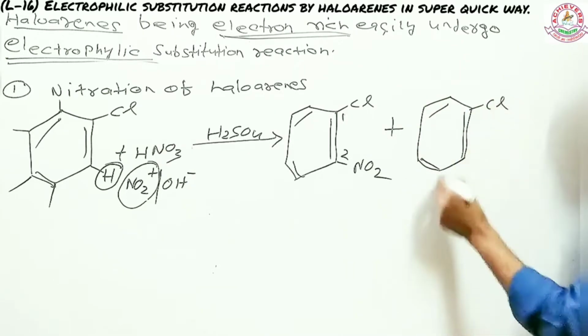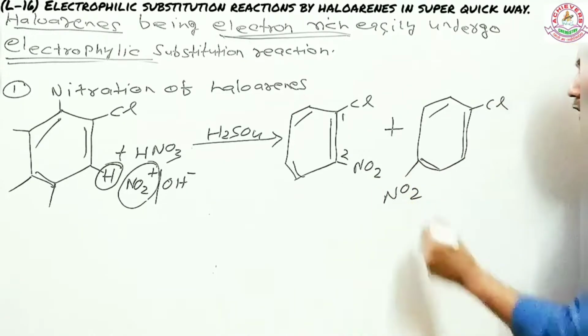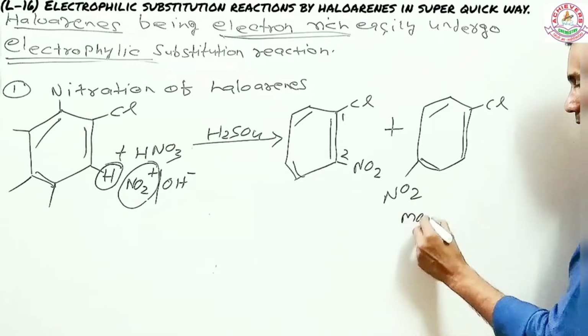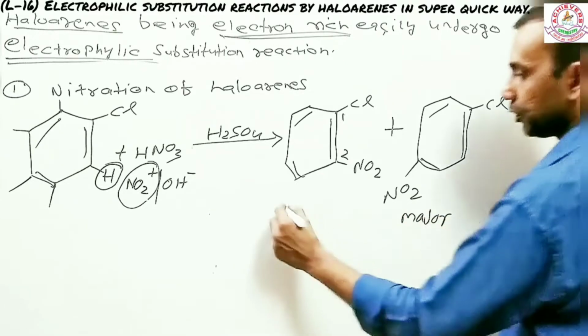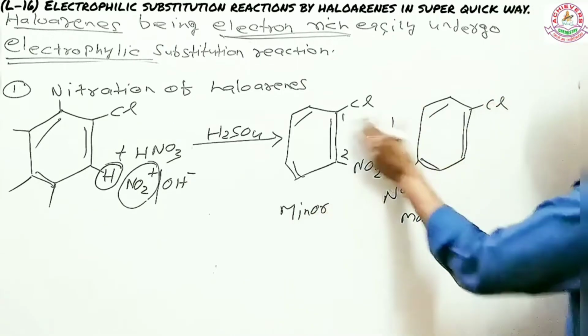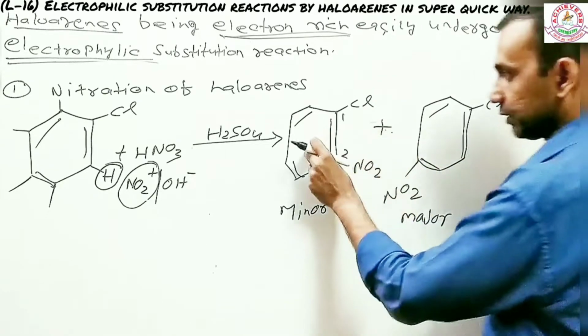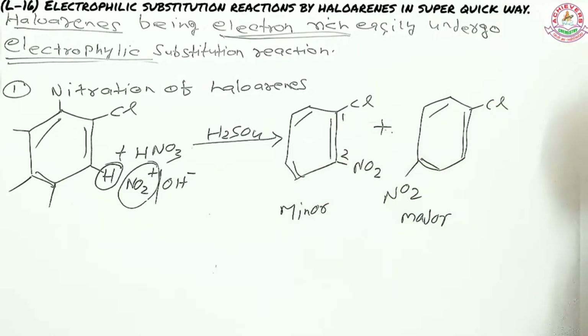This is going to be major and this is going to be minor. Why is this major? Because this is very symmetrical, however this is not. So this is what nitration of haloarene is.